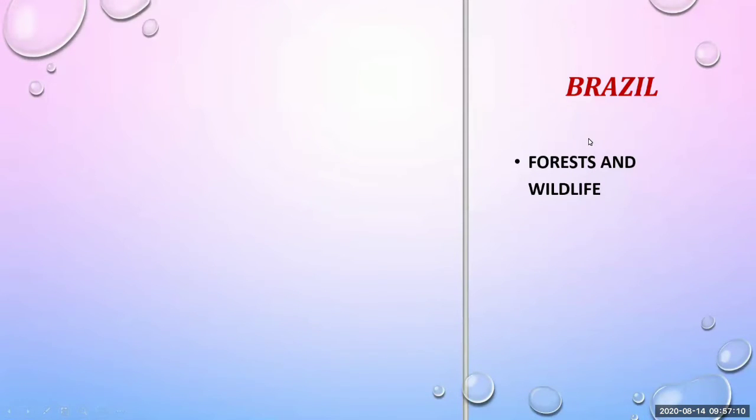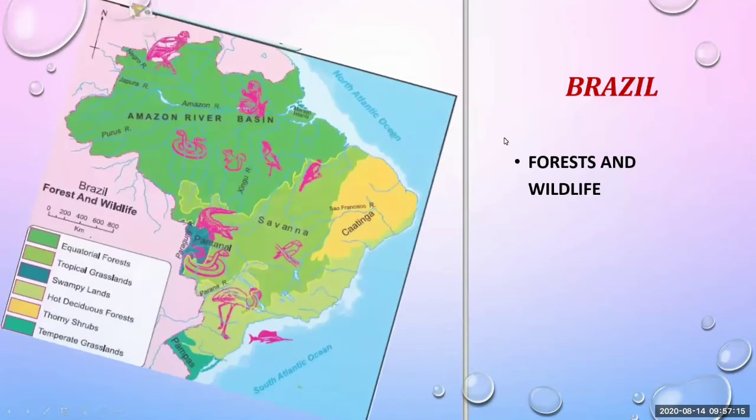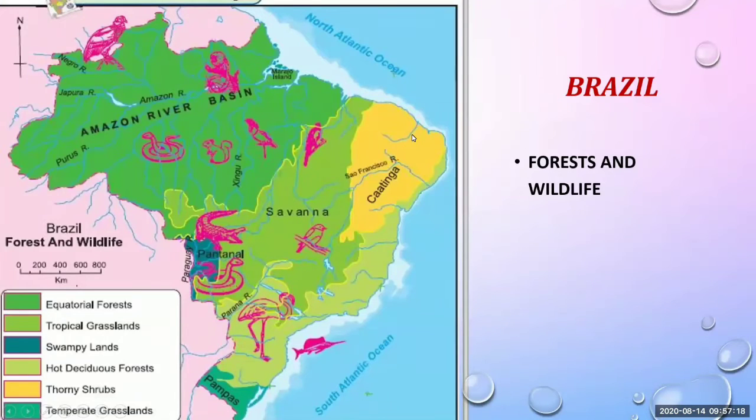Now we'll see the forest and wildlife of Brazil. This is the map of Brazil. You have seen it before in your fourth chapter. See, the title is here. When we start reading any map, we should read the title first. And here, the title is shown: Brazil, forest and wildlife.